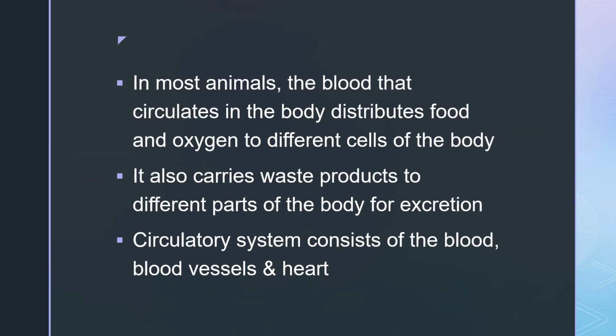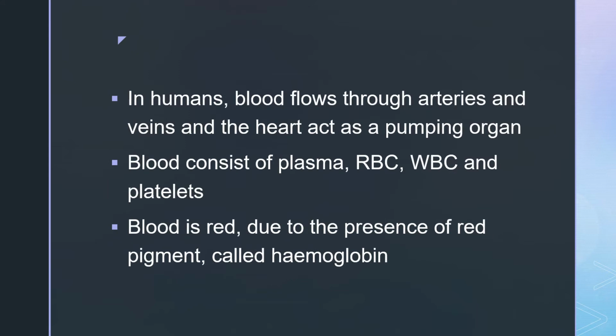Circulatory system consists of the blood vessels and heart. In humans, blood flows through arteries and veins. These arteries and veins are the blood vessels, and the heart acts as the pumping organ. Pumping organ means it is purifying the blood.